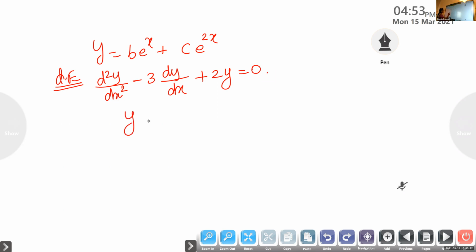So what is y? You write it. Look at the question. We need second order derivative and first order derivative. So find out what is dy by dx. Find d square y by dx square. Try this. Find the first order derivative, find the second order derivative and substitute this in the given differential equation, and check whether it is satisfying or not.